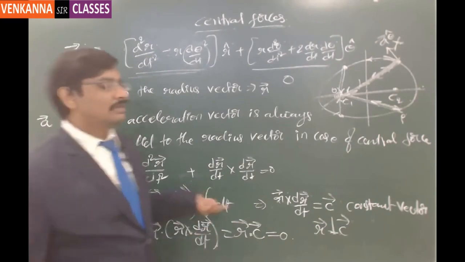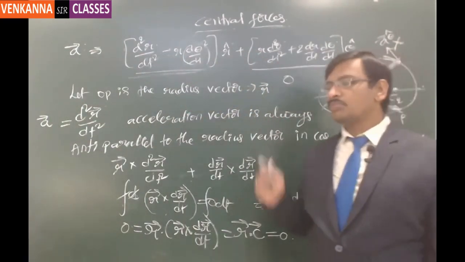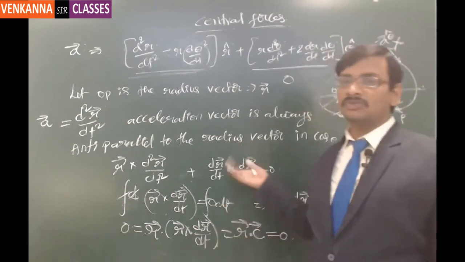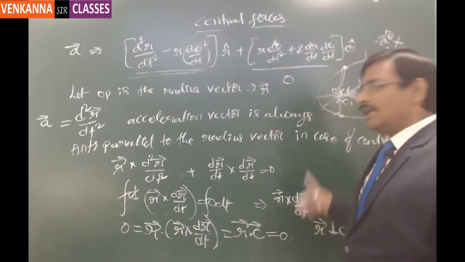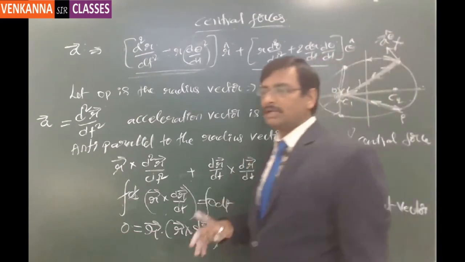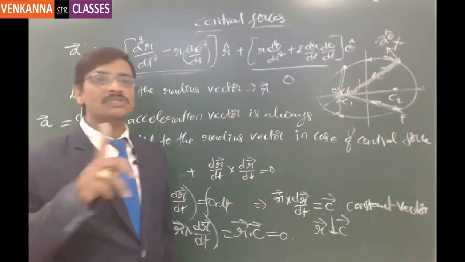So this is Kepler's first law. Angular momentum is constant. From there we are going to derive Kepler's second law, and the first law is that every planet tries to rotate in an elliptical orbit with the sun as one of the foci.